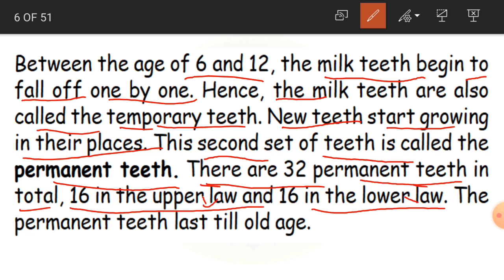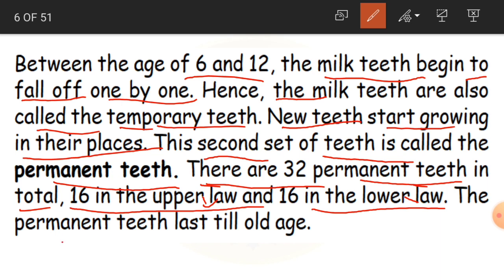So 16 in the upper jaw and 16 in the lower jaw. See how many you will be getting? You will be getting 32 teeth. Apart from the 20 teeth, we will get some extra 12 teeth. So 16 in our upper jaw and 16 in the lower jaw.